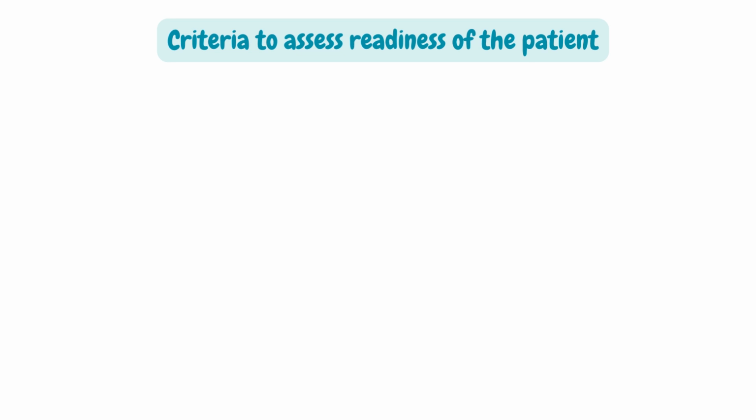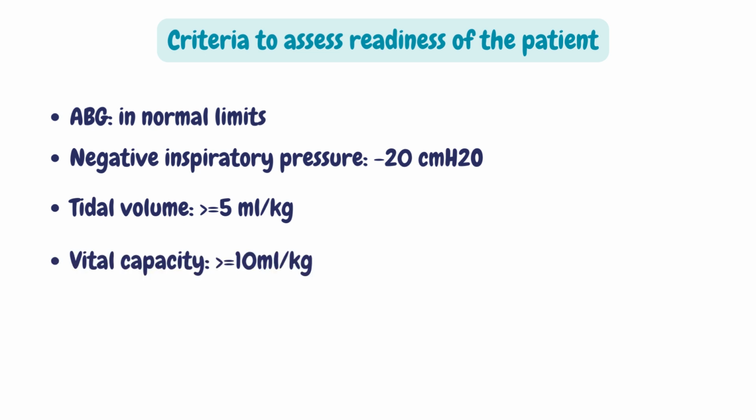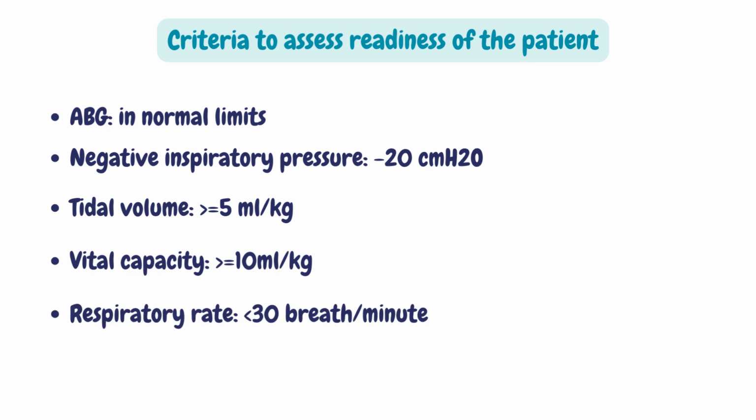To assess readiness of the patient, most hospitals include just 3 or 4 criteria for a short-term ventilator patient. ABG within normal limits. Negative inspiratory pressure less than -20 cm of water. Spontaneous tidal volume more than or equal to 5 ml per kg. Vital capacity more than or equal to 10 ml per kg. Respiratory rate less than 30 breaths per minute.